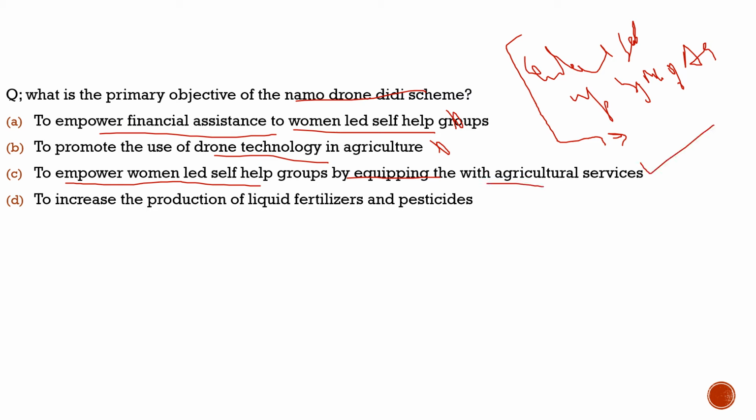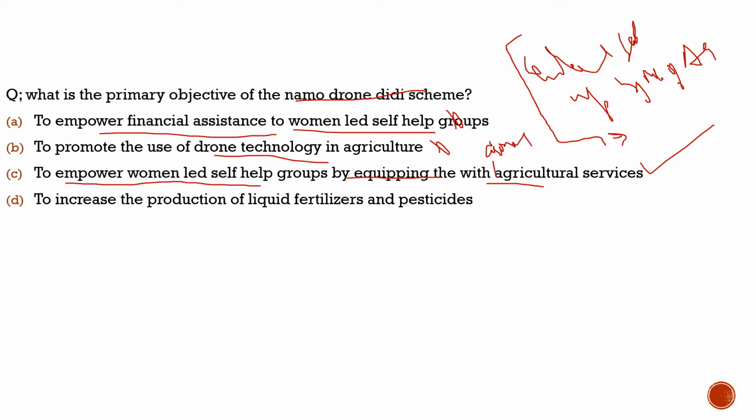So with respect to this question, the correct statement is option C.